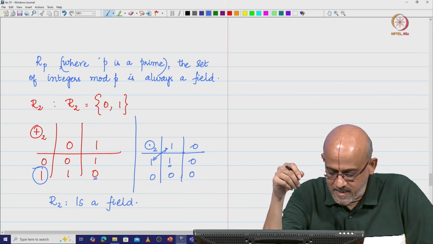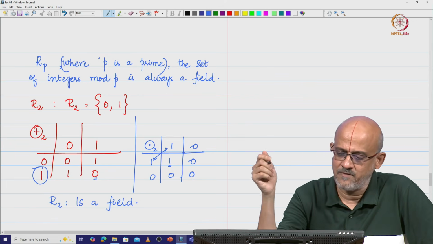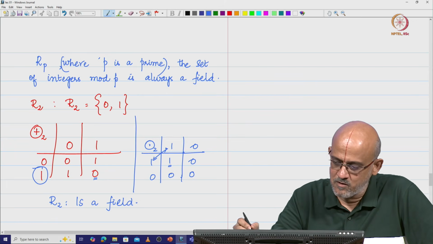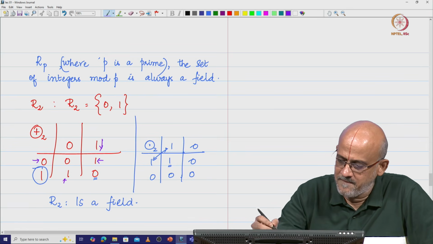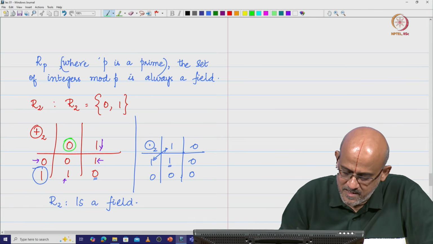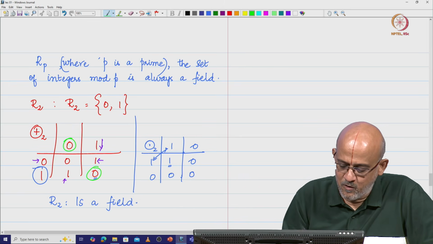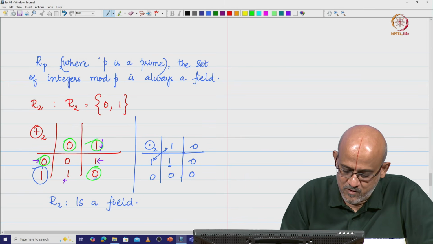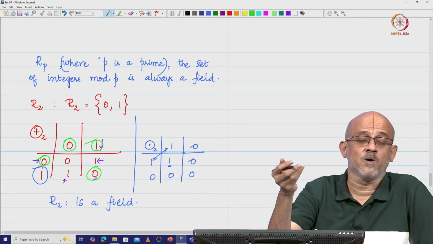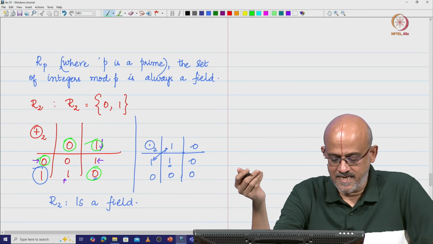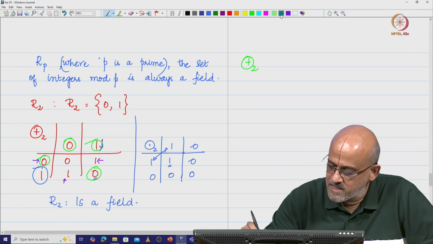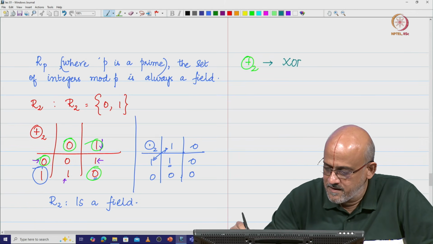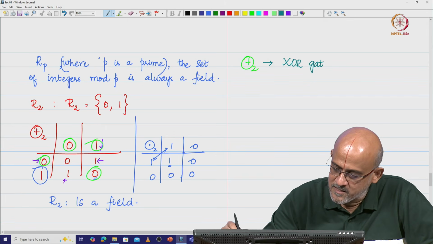In fact, a very interesting thing to note is something which you would have observed. This modulo 2 addition is basically, when the inputs are different the output is 1, and when the inputs are the same the output is going to be 0. This is what you would have studied in your binary or logic gates as the XOR gate. So, you have modulo 2 addition, which is basically the XOR gate or the XOR operation,